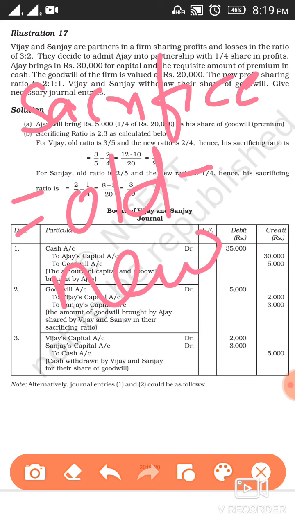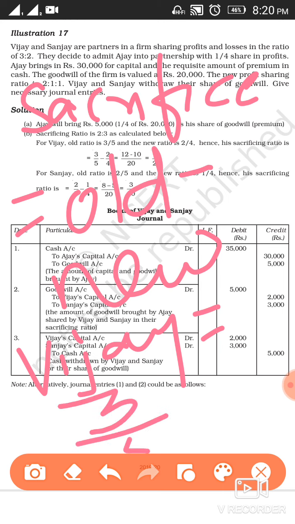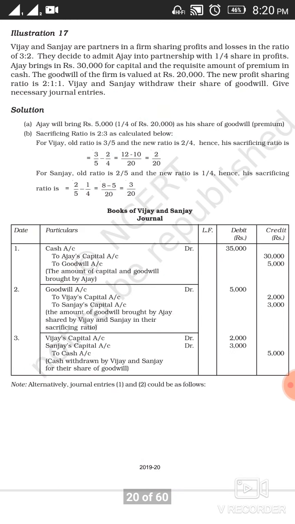If we talk about Vijay's, the old share is 3 by 5 and his new share is 2 by 4. Clear? By solving it, we get the sacrifice of Vijay, and it's coming 2 by 20.